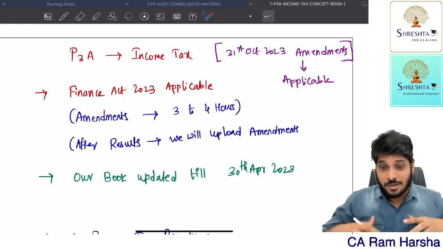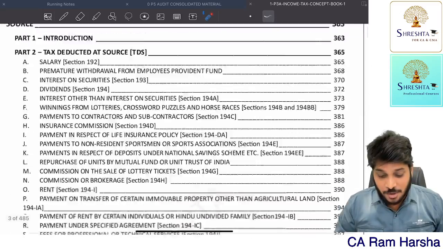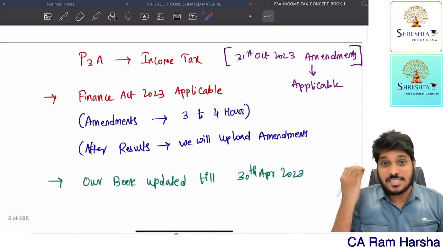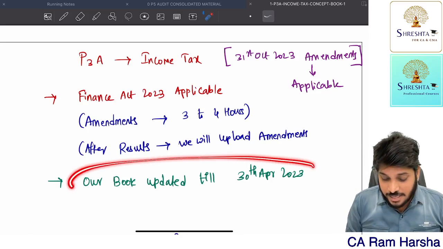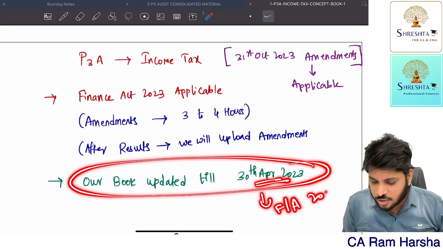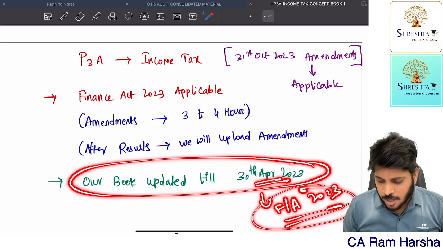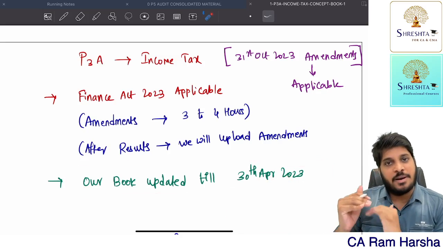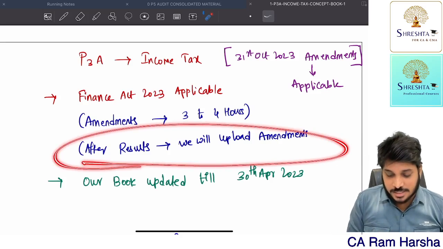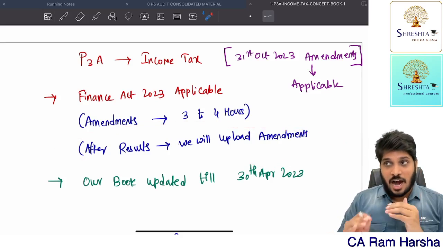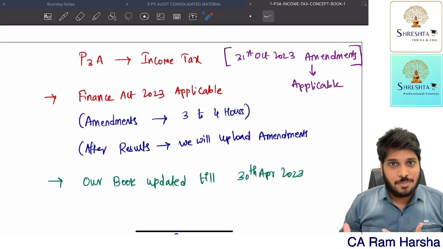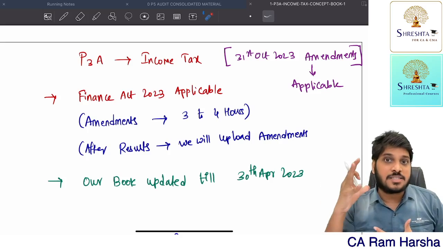Our book, whatever the book that you are seeing here, whatever the book that we are using in the classroom, or the PDF that is there in the website, that book is updated up to 30th April, all the amendments. Only Finance Act 2023 amendments are pending. So this I will give you through an amendments video. This amendment video I will be uploading after the results. Why? Very simple. After results, institute will release RTP. Or maybe if not RTP, institute will release a separate amendments booklet.